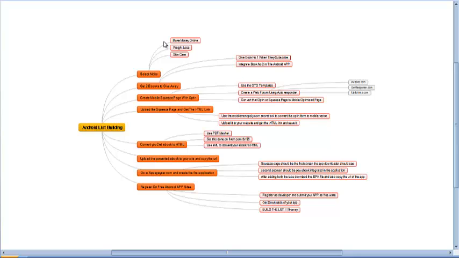So what you are going to do is use the secret tool that I have given in the resources section. You can check it. It's a tool by mobilemonopoly.com. It's a secret tool which is used to convert opt-in pages to a mobile version of the opt-in page. So it is easy, it is flexible, you can use it.